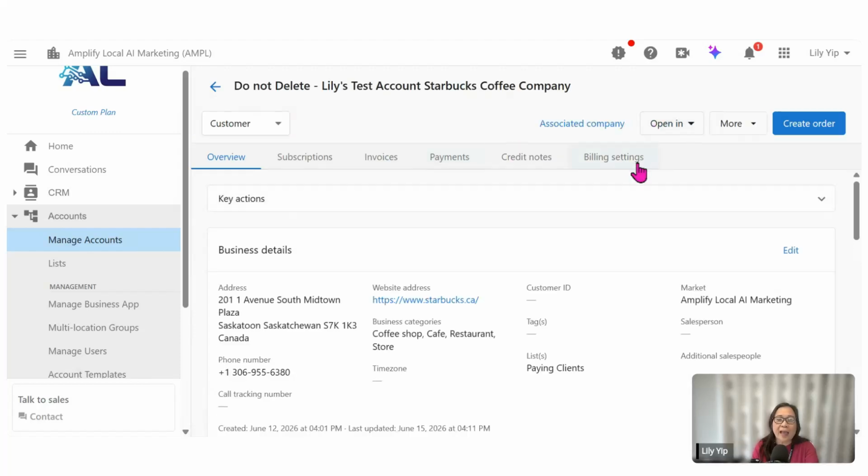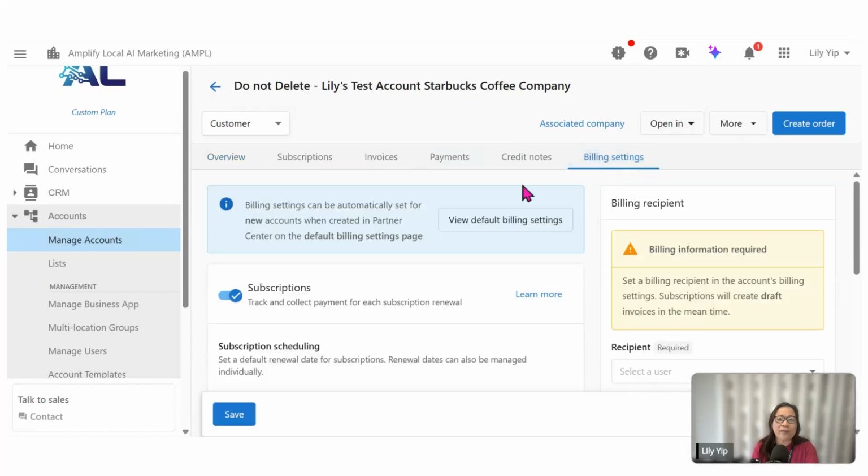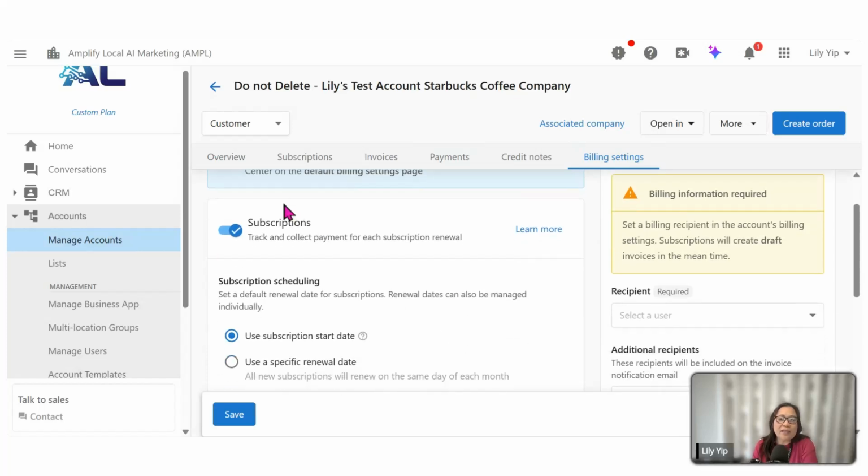Okay. And we want to go into billing settings. All right? Always do the billing settings before you activate products. That's my recommendation to you. Now, under the billing settings, by default under subscription, you'll see it turned on, right? Turning on this subscription means that when you activate a product, the system will capture what you order as a wholesale price, as well as reflect what you're going to charge your clients as a retail price, which I'm going to show you in another screen later.